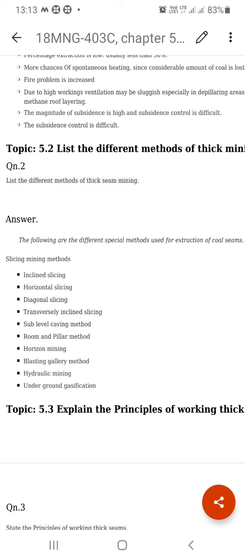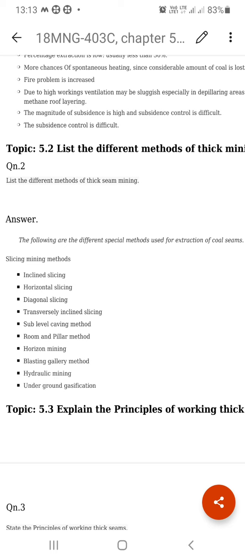But when you go for excavating the slices from the BG panel, suppose 20 to 30 meters of coal is excavated from underground, a lot of surface is destabilized, high magnitude of subsidence occurs, and controlling the subsidence is very much difficult. These are the problems associated with working thick seam mining.